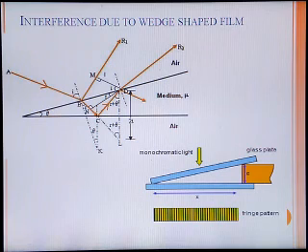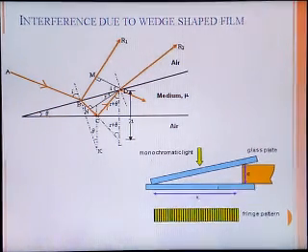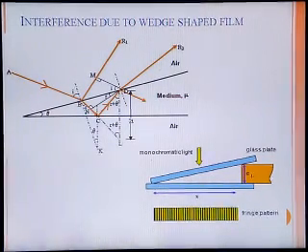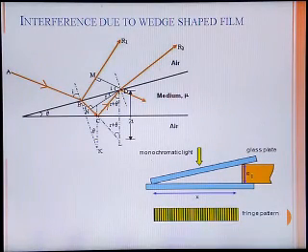This is the original reflected ray. These rays are going to meet in the backward direction when produced. Then these are giving the interference pattern. Here the thin film is formed in this way. This is a horizontal transparent glass plate, where some obstacle or insertion is taken, so that the wedge shaped film is formed.